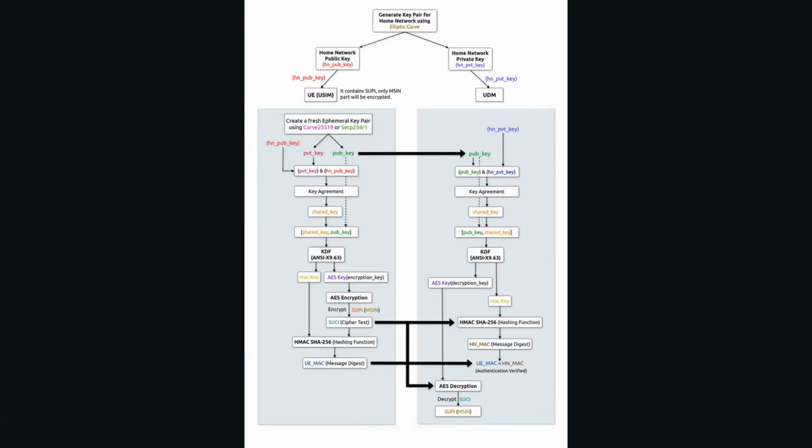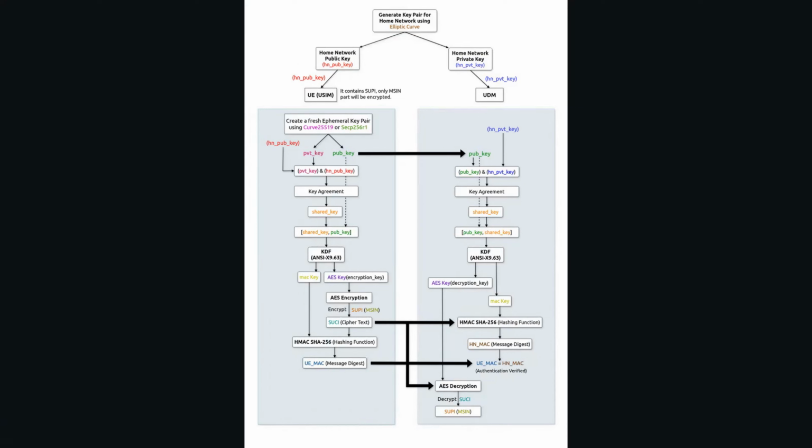Then this shared secret is further combined with the ephemeral public key and passed through a key derivation function to generate the AES key and a MAC key. This AES key will be used for the encryption and decryption of the SUPI, which is the user identity. The MAC key is then passed to a hashing function, HMAC-SHA-256, to generate a message digest on both ends. This will be needed to verify the integrity of the message over the internet.